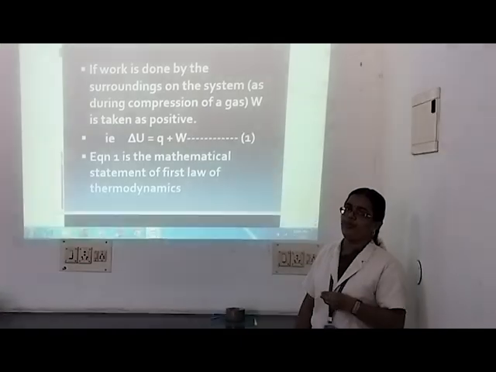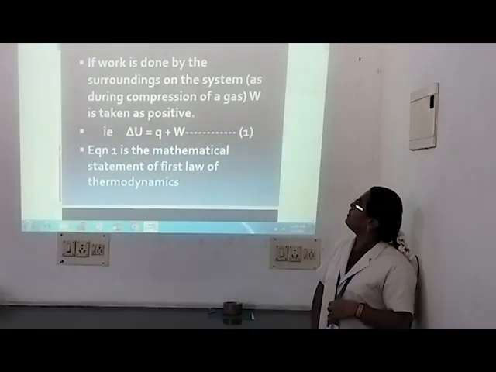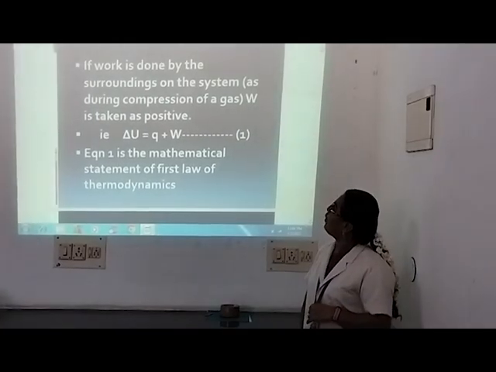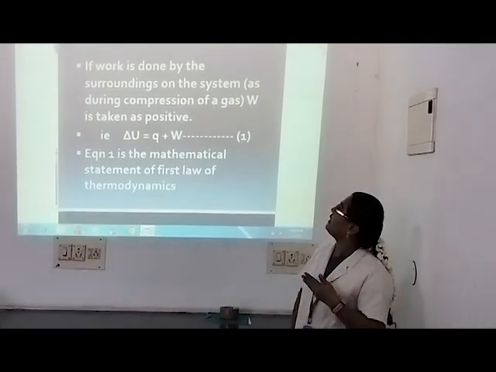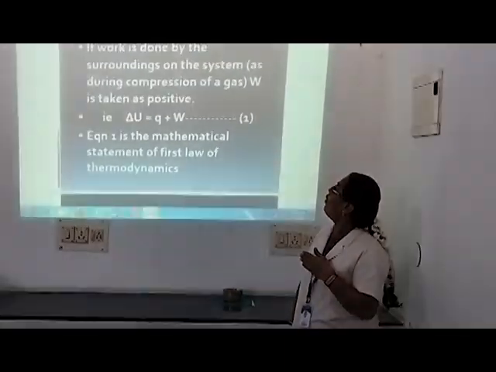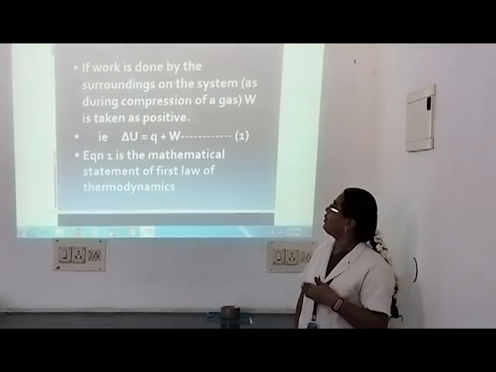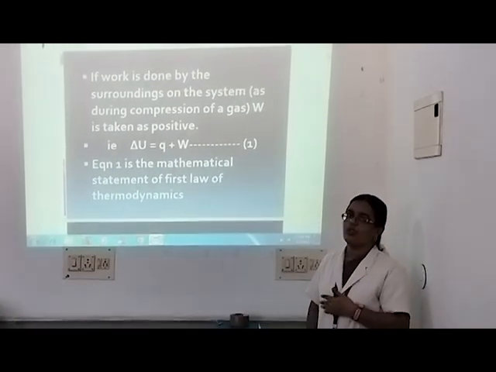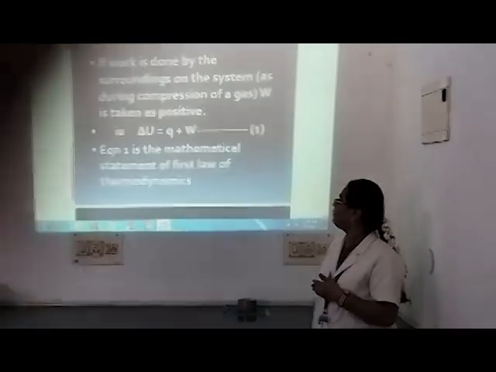If work done is represented by the symbol W, then work done by the surroundings on the system, that is during the compression of the gas, is taken as positive. Therefore delta U is equal to Q plus W, which is the mathematical statement of the first law of thermodynamics.